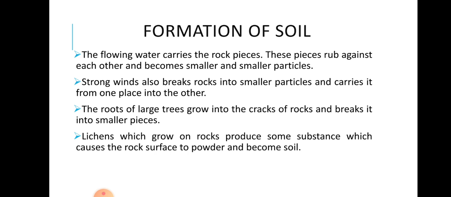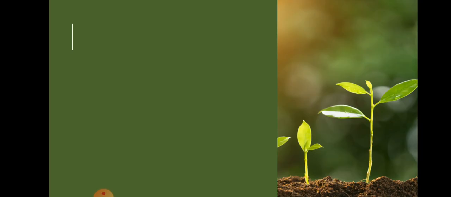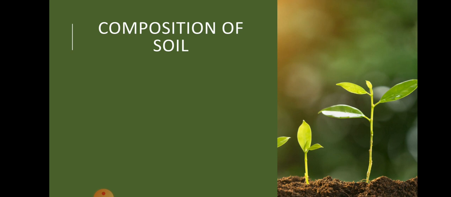Okay, so these are the different ways by which formation of soil takes place. The first one is because of the sun, the second is because of water, the third is because of wind, and the next is because of biological elements like roots of trees and lichens. So all this helps in the breakdown of rocks to become soil. Clear? Now, composition of soil. What are the things that are present in soil?